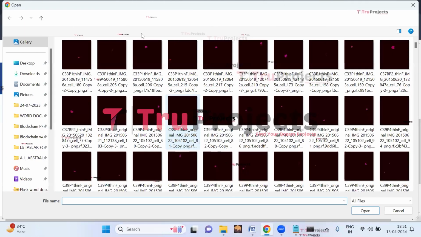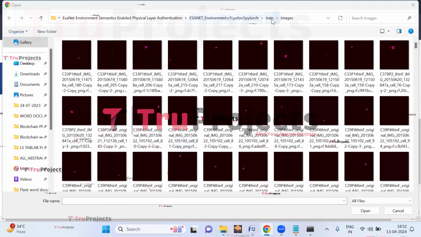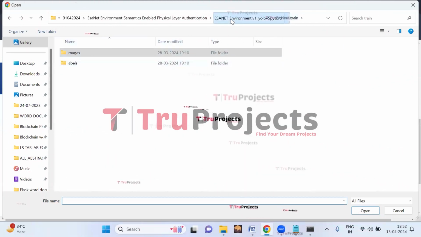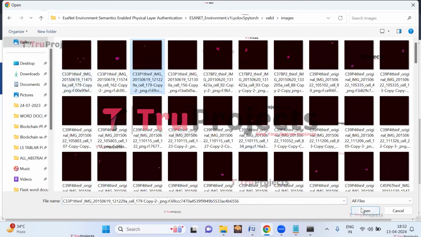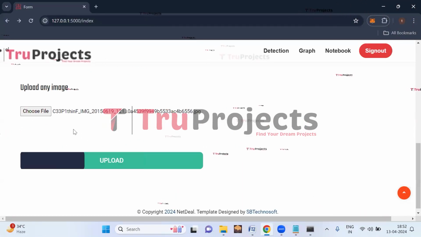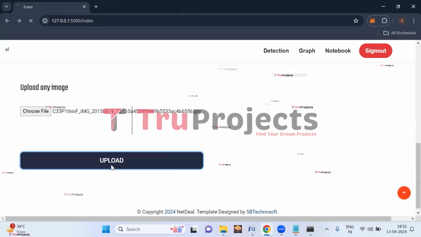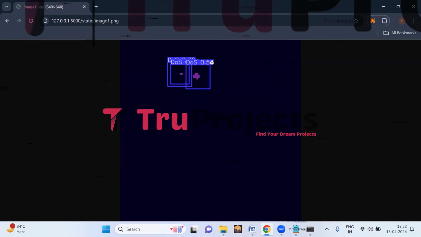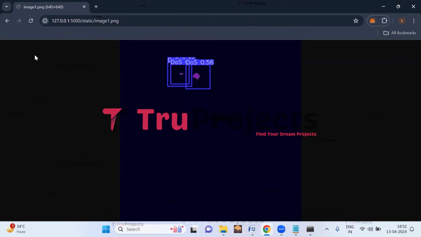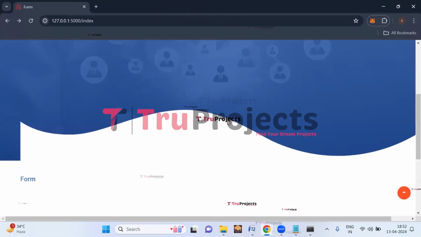Click on choose file. Now let us upload the image from the validation. So this is the image which I have selected. Now click on open. So here we can see that the image is loaded. Now click on upload button. So here we can see that the signals are detected. So here we can see multiple signals are detected, and we can see on top of those bounding box the probability score, which tells us the confidence level for the detection. Let us upload some more images.